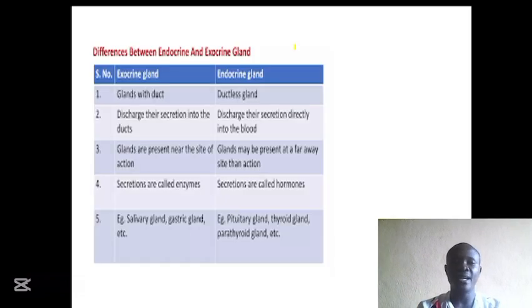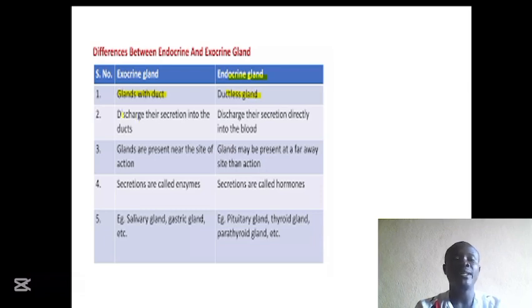Next on our slide is the differences between endocrine and exocrine glands. The exocrine glands are glands with ducts. A duct is a tube through which fluid flows. And we have the endocrine glands, which are ductless glands. When they produce their secretions, they are secreted directly into the bloodstream. They do not have a duct. That's why we refer to them as ductless glands.